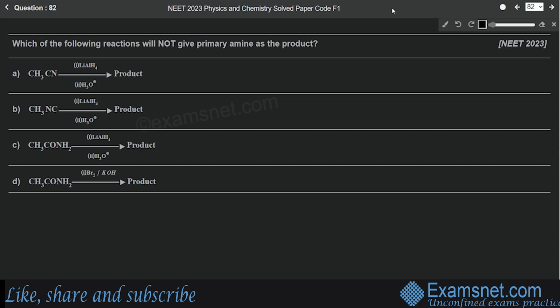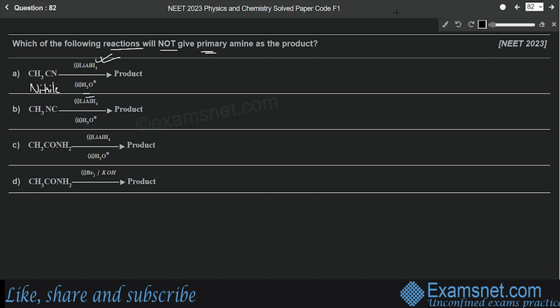Question number 82 is from the chapter amines, and the question is, which of the following reactions will not give primary amine as the product? So let's check. In the first option we have a nitrile, and it is reacting with lithium aluminium hydride, and then hydrolysis is taking place. Now we know that lithium aluminium hydride is a reducing agent. Also we know that nitrile on reduction with lithium aluminium hydride produces a primary amine. That you have to remember.